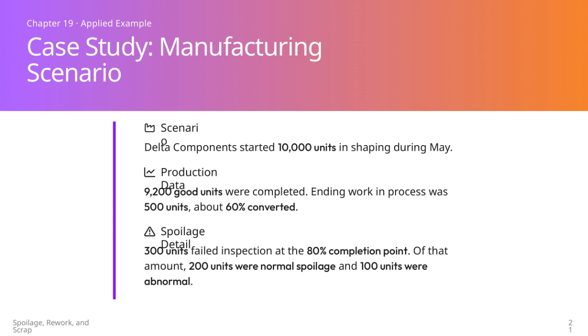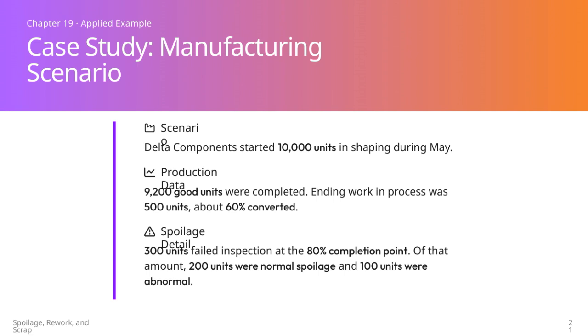An important aspect to note is the spoilage detail. Out of the total units, 300 failed inspection when they reached about 80% completion. Within this spoilage, 200 units are classified as normal spoilage, meaning they are expected and factored into the process. However, 100 units are considered abnormal spoilage, indicating a problem that could potentially be addressed to improve efficiency.